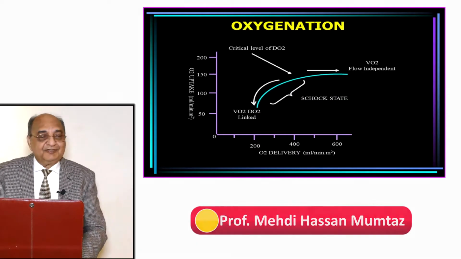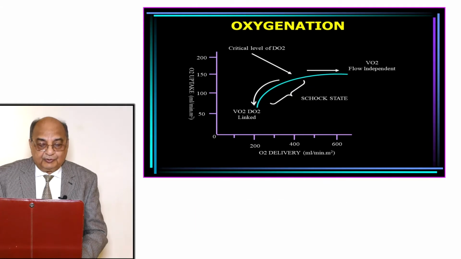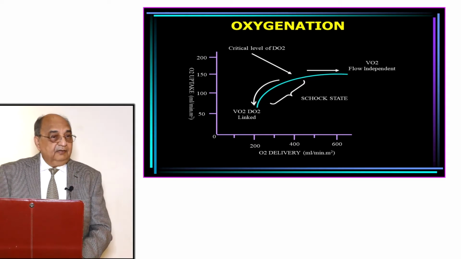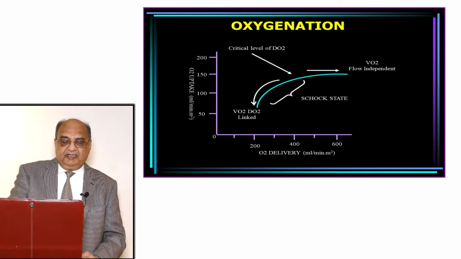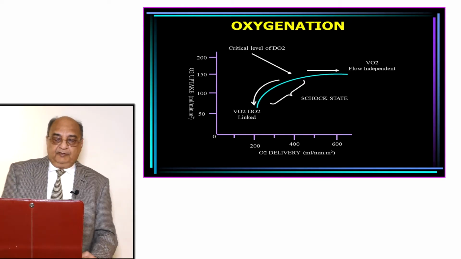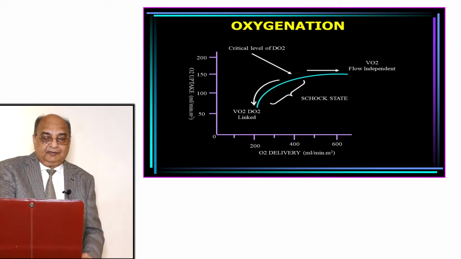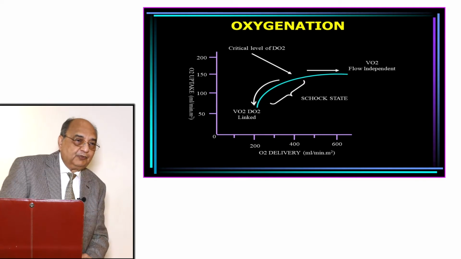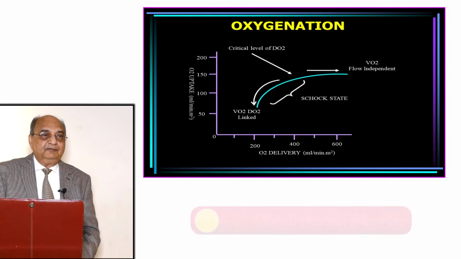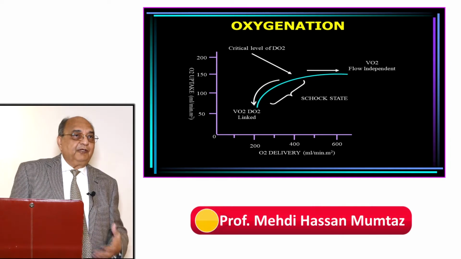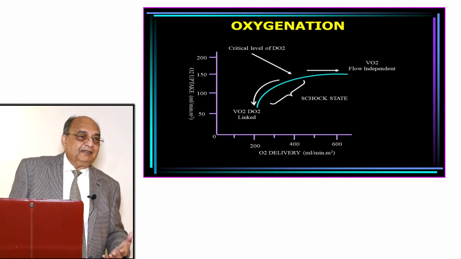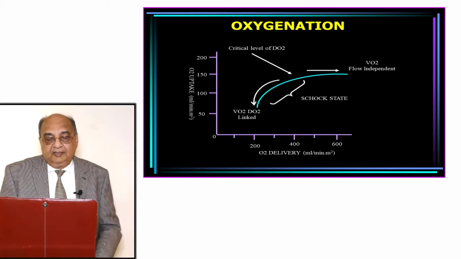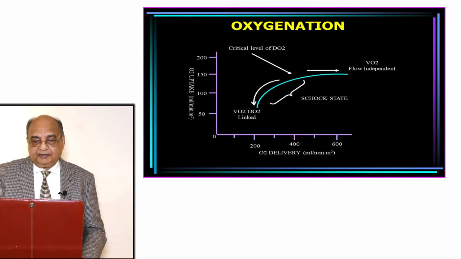Now, still on oxygenation status. This is the curve of oxygen delivery to oxygen uptake, that is oxygen extracted. So this represents different portions. On this curve you see at what level of DO2 delivery and at what level of extraction of oxygen the patient remains in shock. Shock, what is shock? It is a failure of the circulatory system to supply oxygen to the tissues or satisfy their needs, not that the patient is in hypotension. Now, this is just a little representation.